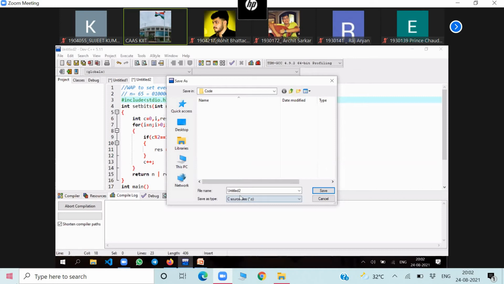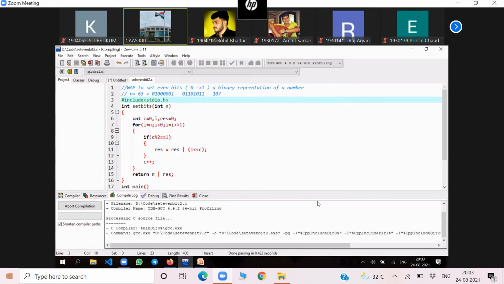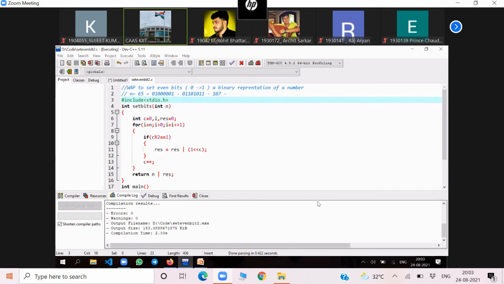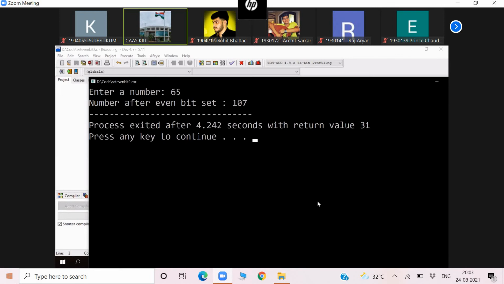Set even bit 2. Okay. Now save it. If I enter 65, what is the output? Are you able to see my output screen? Yes, sir. Okay. Now when I input 65, the output is 107. After setting the even bit to 1, it becomes 107.